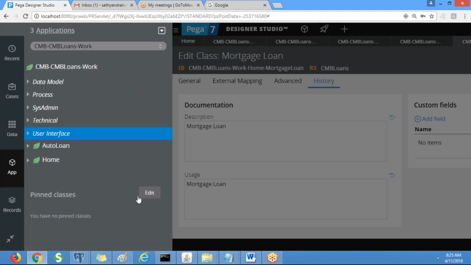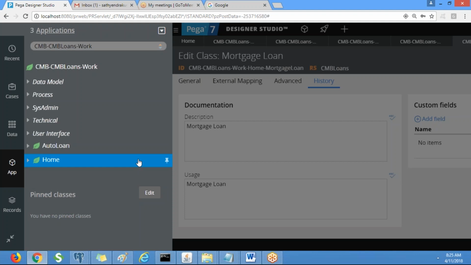Okay, see, whatever the things common for auto loan, equity, and mortgage, we will create under work class, because as part of this application, we need borrower details form. That is the first form of our application, right? So he is going to enter. So who is the borrower?